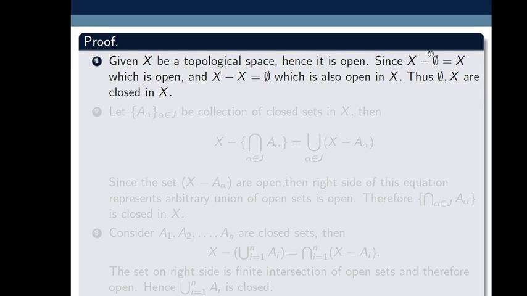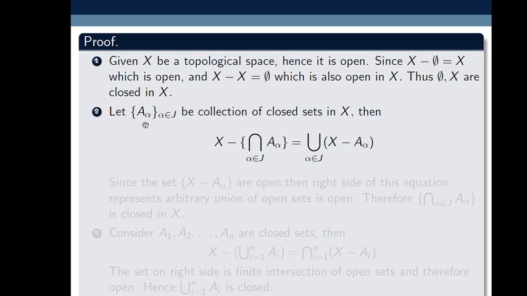So here we take the complement of the empty set with respect to X, which is X, and as X is open, therefore the empty set is closed. Also X minus X is equal to the empty set, and the empty set is always open in X. That's why X is also closed. Hence here we prove the first condition: phi and X are closed in X. So the first statement is proven.